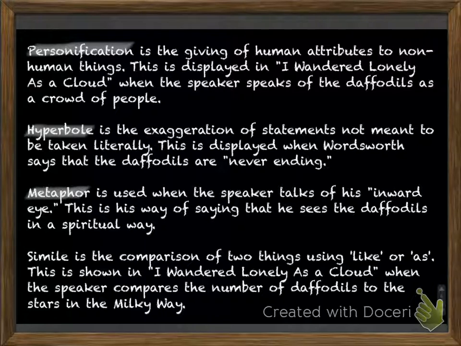Metaphor. Metaphor is used when the speaker talks of his inward eye. This is his way of saying that he sees the daffodils in a spiritual way.